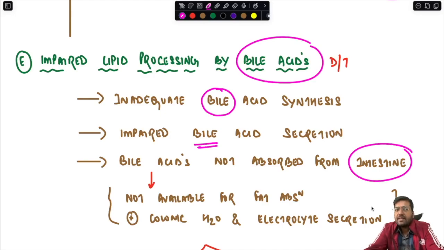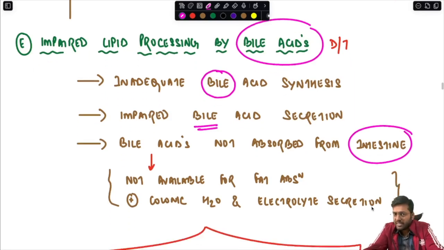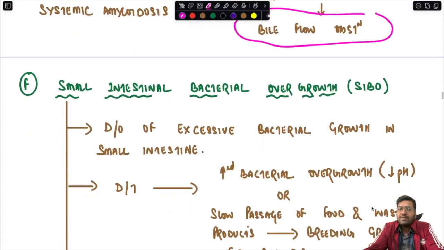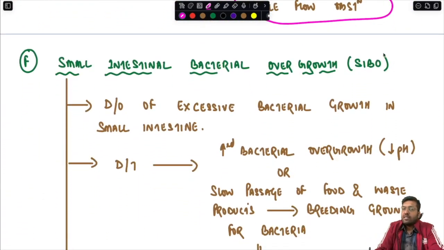So whenever there is impaired lipid processing because of some problem at the level of bile acid synthesis or transport, or bile acid not being absorbed from the intestine, fat malabsorption or steatorrhea can result. So, impaired lipid processing by the bile acids. Then small intestinal bacterial overgrowth, that is SIBO.